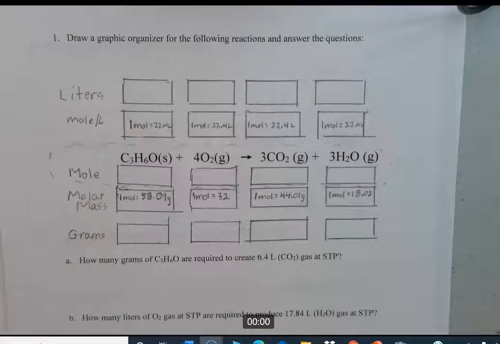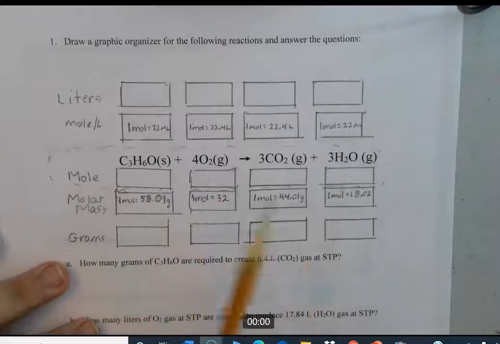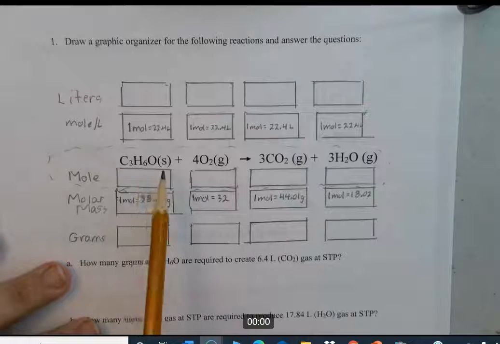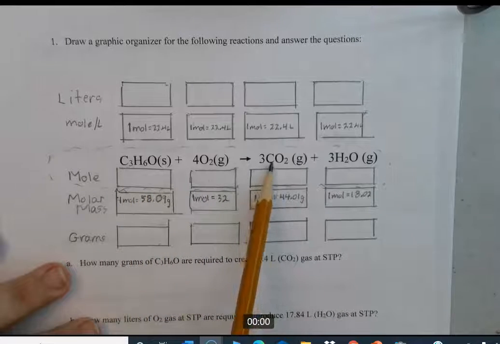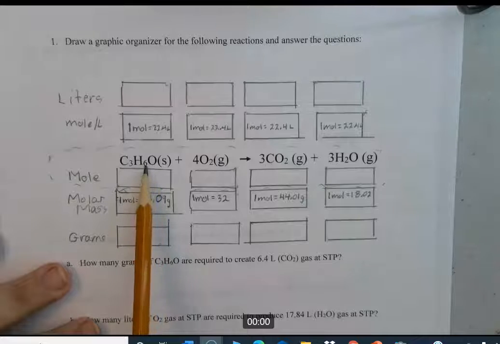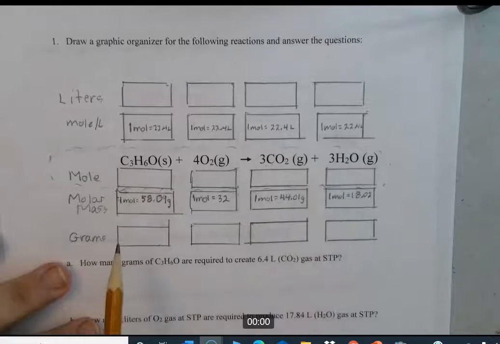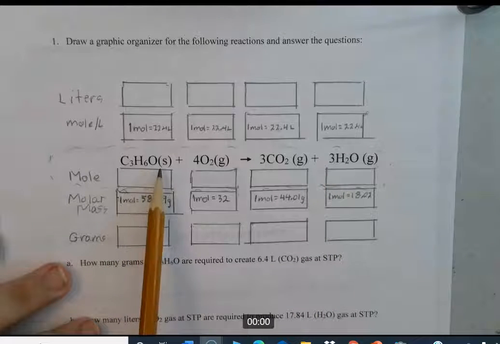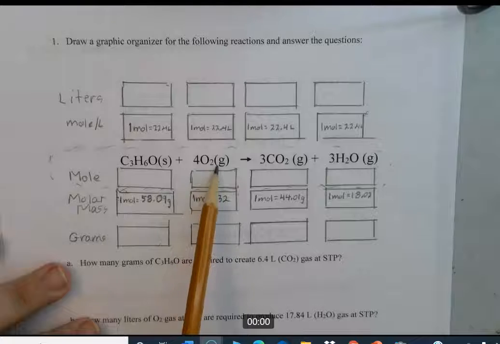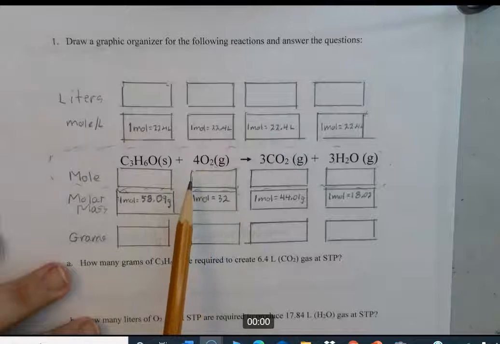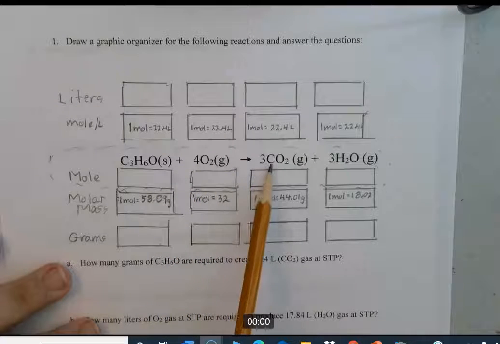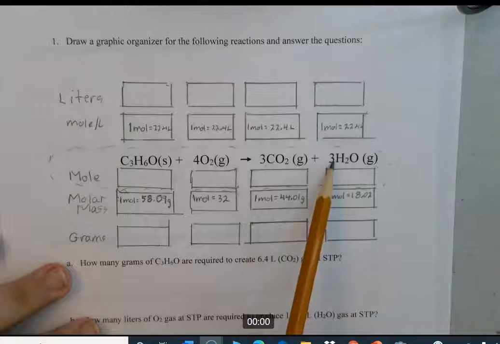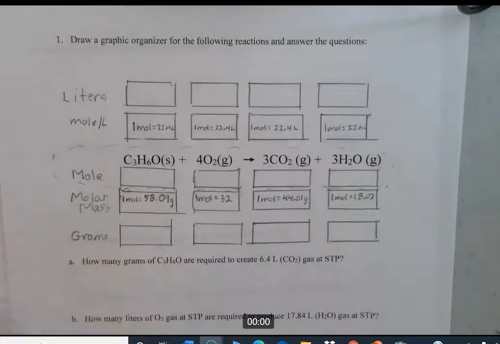Now, before we get started, you have to balance the equation. Always look at an equation and see whether it's balanced for you or not. When you've got coefficients, it probably is. Let's just check it though. 3 carbons, 3 carbons. Hydrogen, it's 6 hydrogens, and 3 times 2 is 6 hydrogens. Oxygen, I have 1 there and 8 there. 4 times 2 is 8. That's 9 total. There I have 3 times 2 is 6, and 3 times 1 is 3 more. That's 9 total. So everything is in balance.